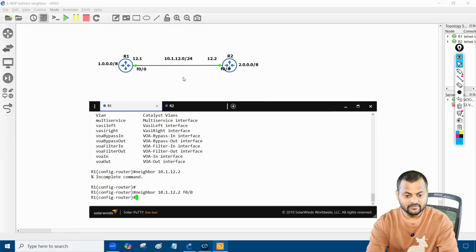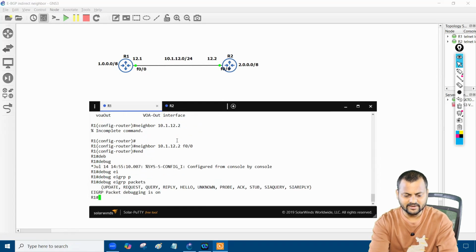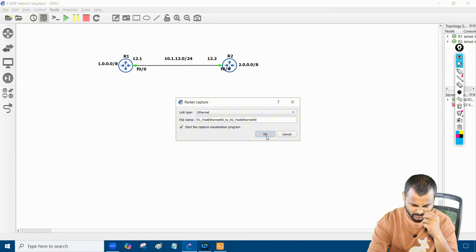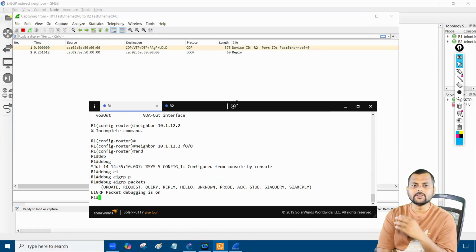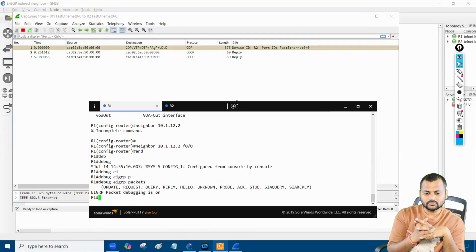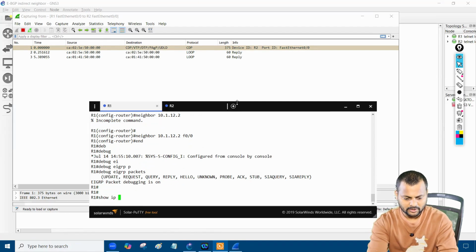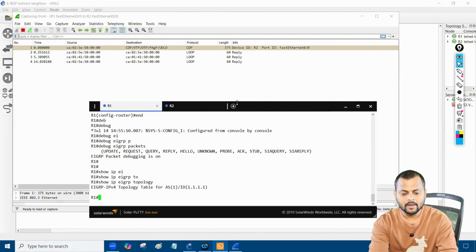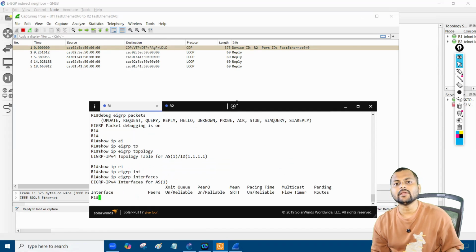That's good. Now I'm going to enable debug EIGRP packets and capture this link as well. Do you see any EIGRP packets? Normally, EIGRP packets are exchanged every 5 seconds. Do you see any? No. The reason is that if you put the command show ip eigrp topology table, my EIGRP has been enabled. But in show ip eigrp interface, my interface has not been enabled in the EIGRP protocol.